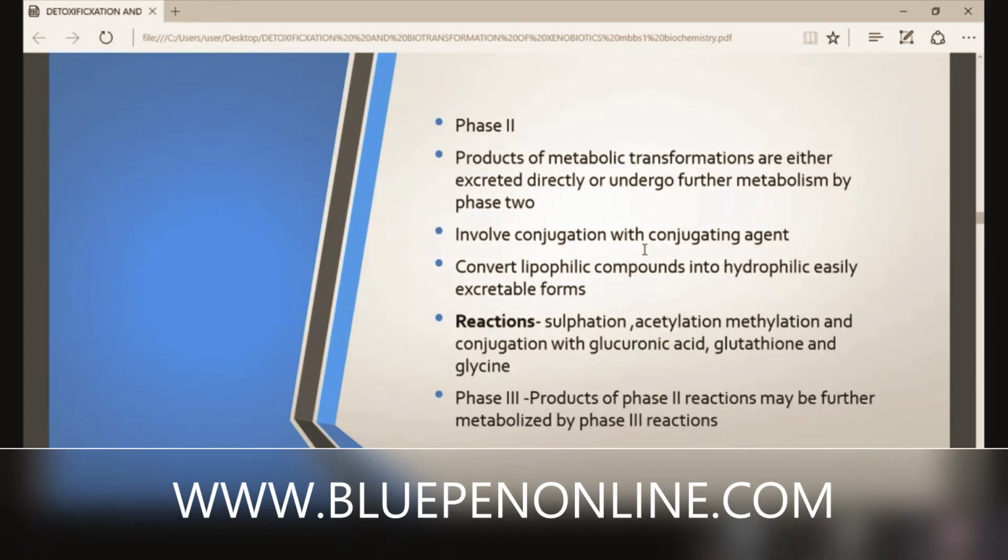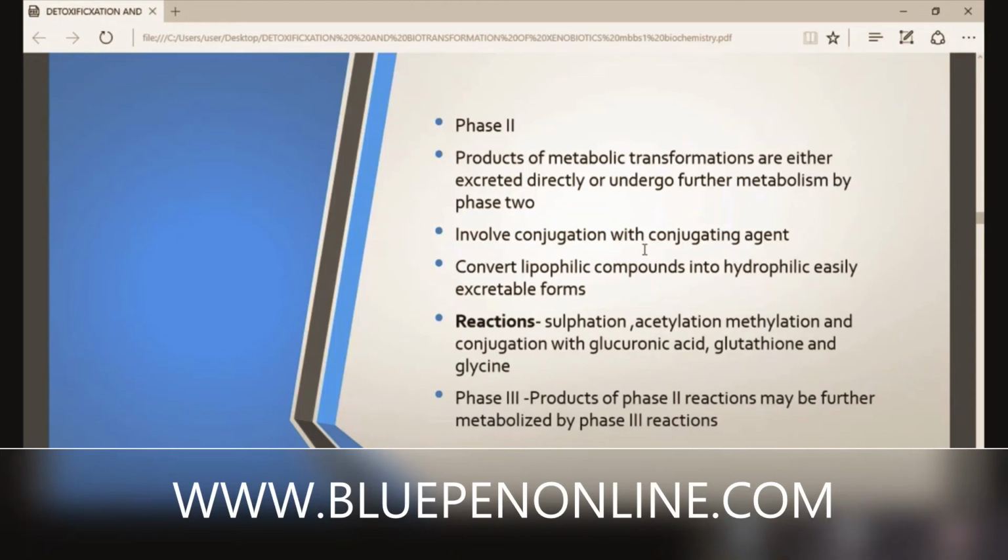Phase 2 is a conjugation reaction that involves a conjugating agent. That agent converts lipophilic compounds to hydrophilic, easily excretable forms.